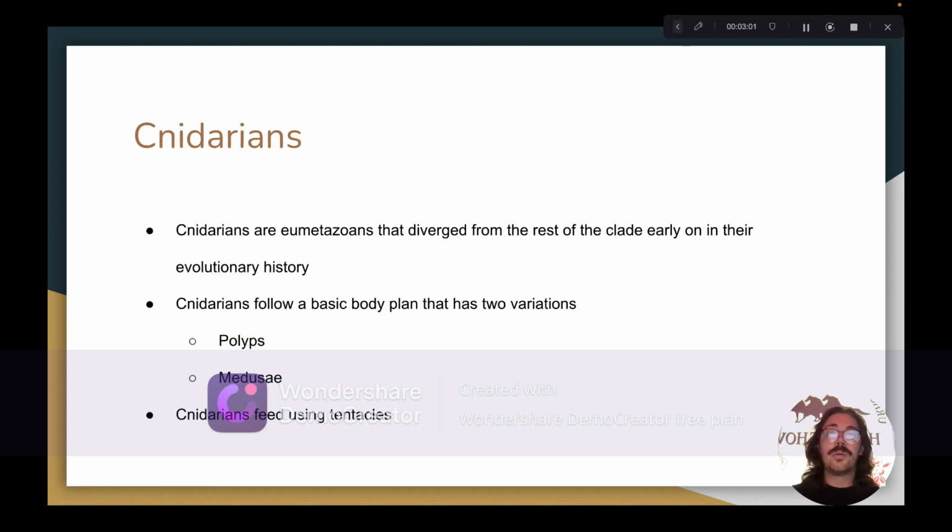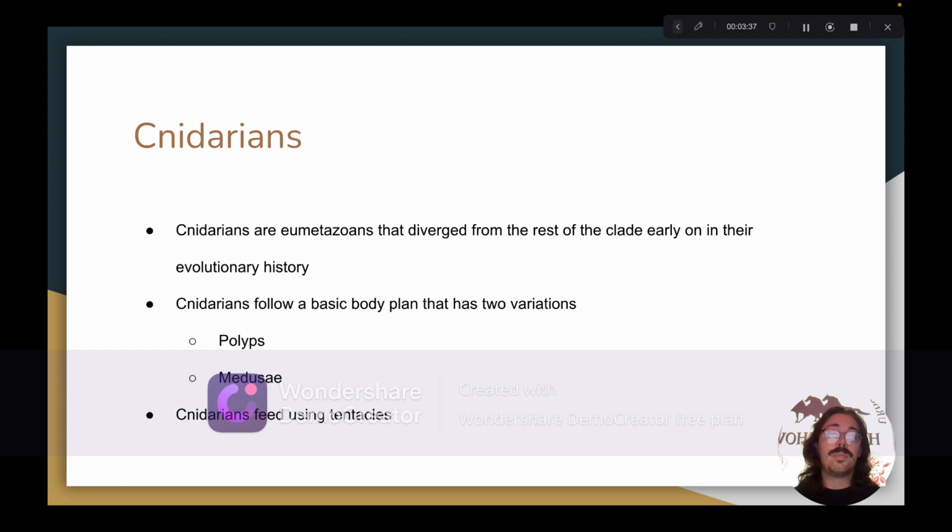Moving on to our next group of invertebrates, the cnidarians. Cnidarians are eumetazoans that diverged from the rest of the clade early on in their evolutionary history. Cnidarians follow a basic body plan that includes a gastrovascular cavity. However, there are two main variations on this body plan.